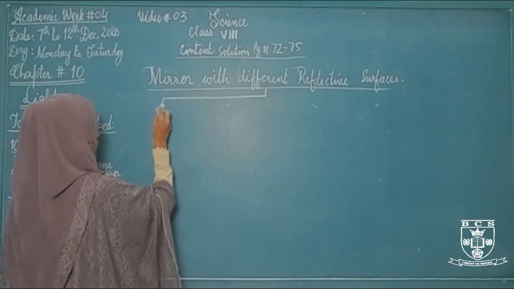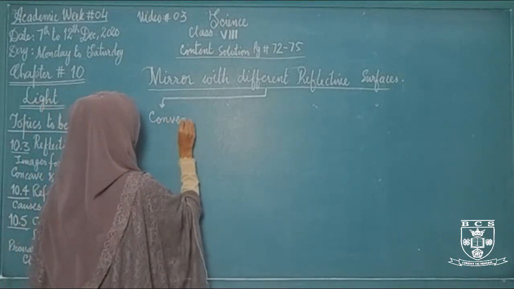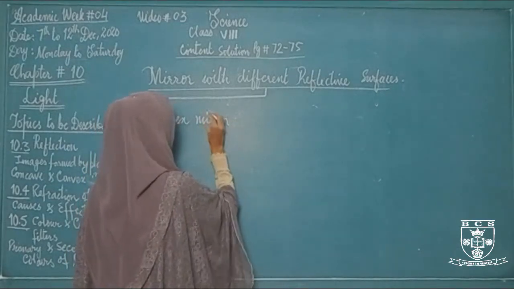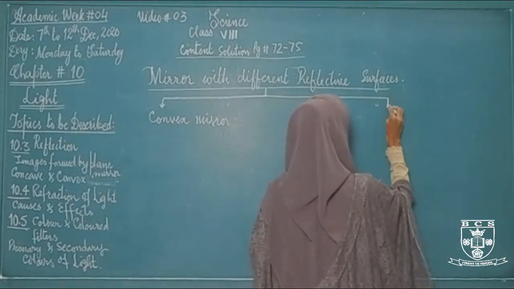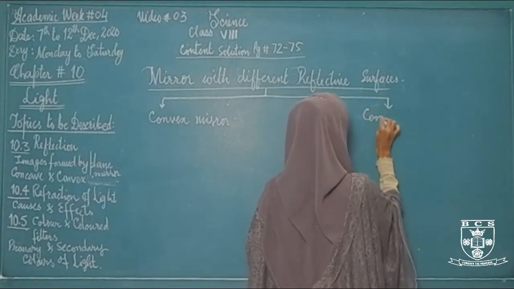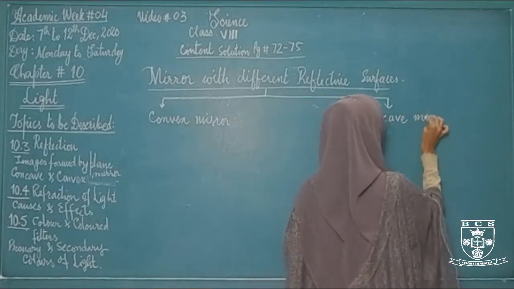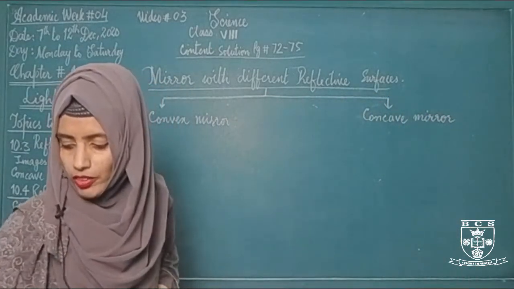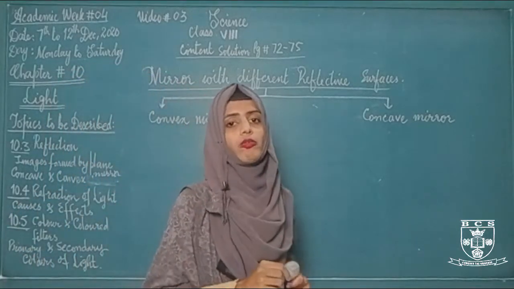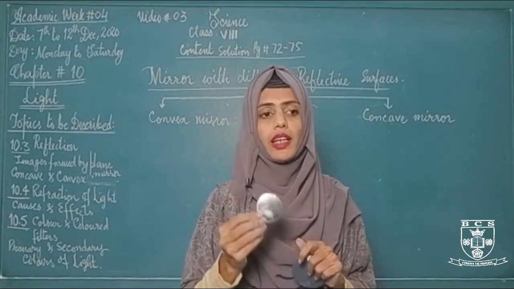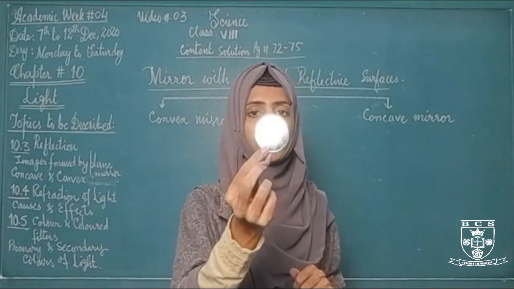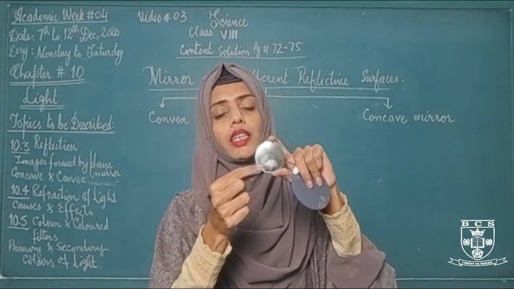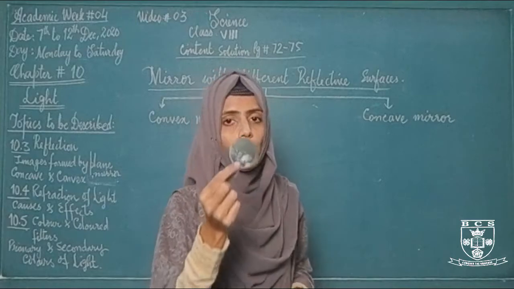The first one is convex mirror and the second one is concave mirror. Students, convex mirror is a type of mirror that has a reflective surface that bulges outward. If you look at this mirror, its reflective surface bulges outward. इसकी reflective surface बाहर की तरफ निकली हुई है, उभरी हुई है. That's why it is called convex mirror.